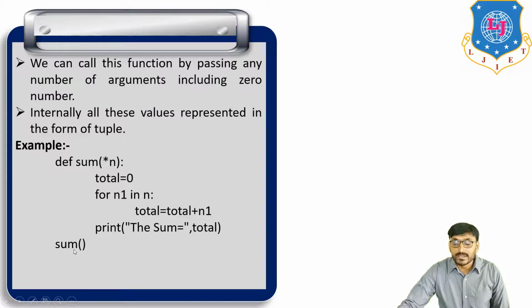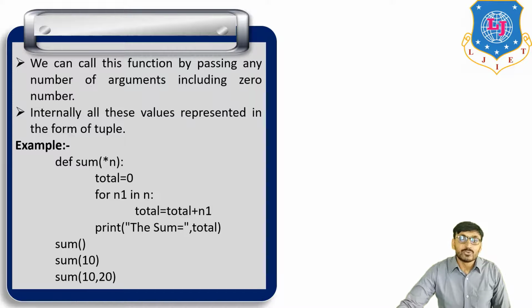First we call the function and we provide no actual argument. Then we call the function with one actual argument, 10. And then we call the function with two actual arguments, 10 and 20. So the actual arguments may be 1, 2, 3, many. We call the function three times: the first time no actual argument, the second time one actual argument, and the third time two actual arguments.